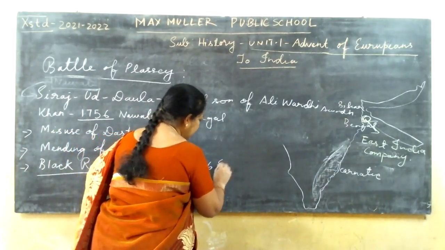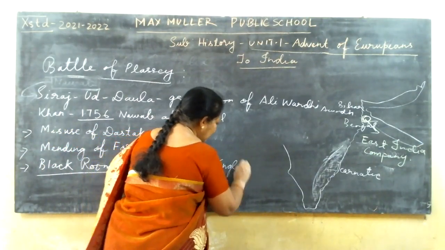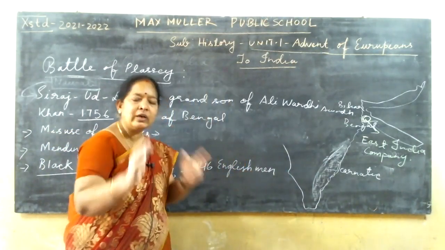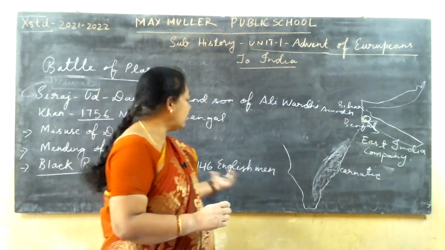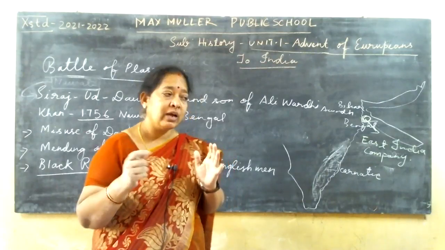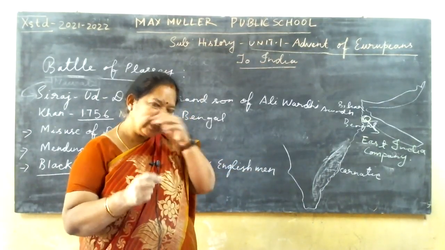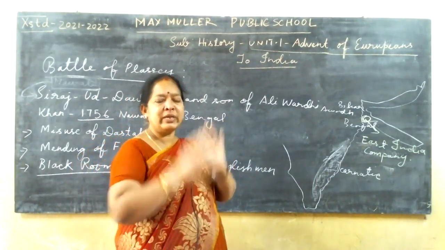Those 146 English men were put into one very dark, very small room. They were dumped inside.